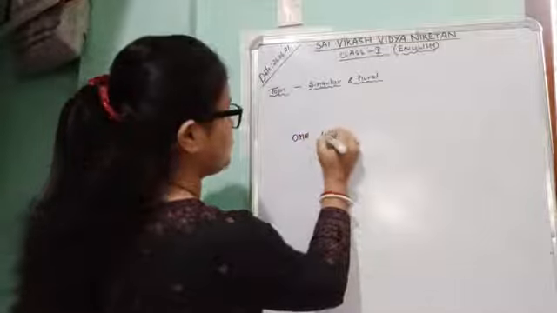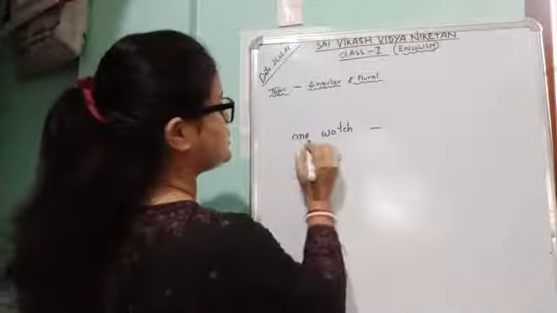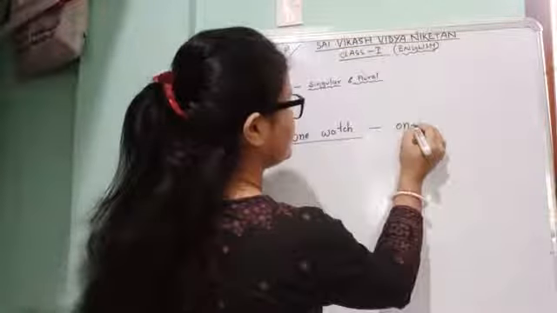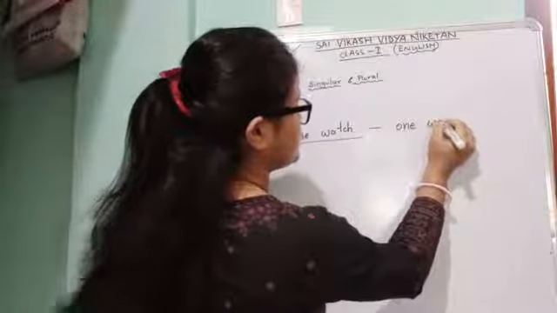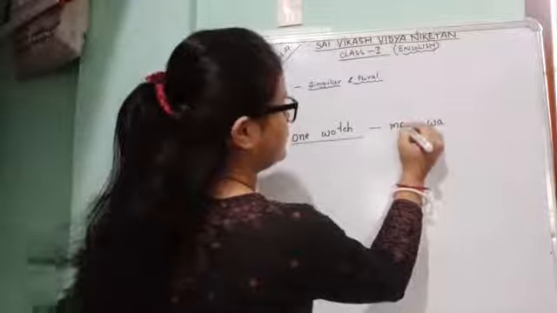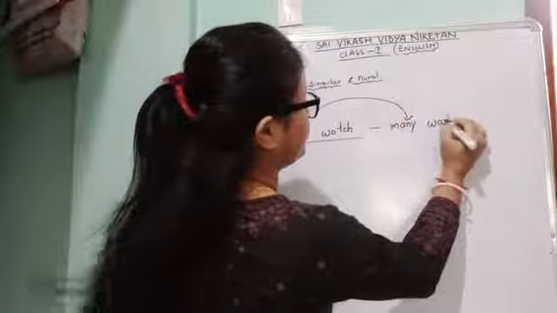One watch, W-A-T-C-H, one watch. This is singular noun. And for plural noun, many watches.